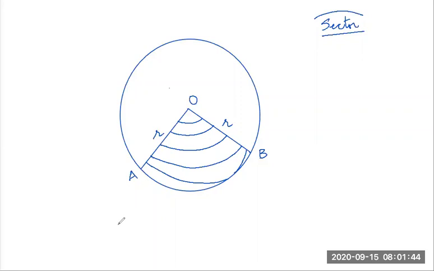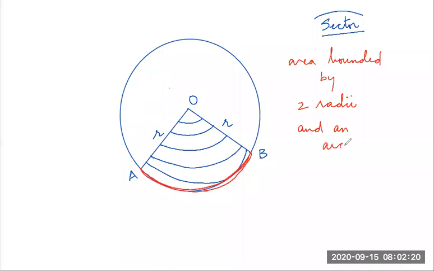What is a minor arc? Tell me, students, which is a minor arc? Nobody is able to tell. Minor arc AB. I'm sorry, I'm not able to draw properly. Sorry, please excuse my drawing. The area bounded by two radii. I hope you're writing. Area bounded by two radii and an arc is known as sector.